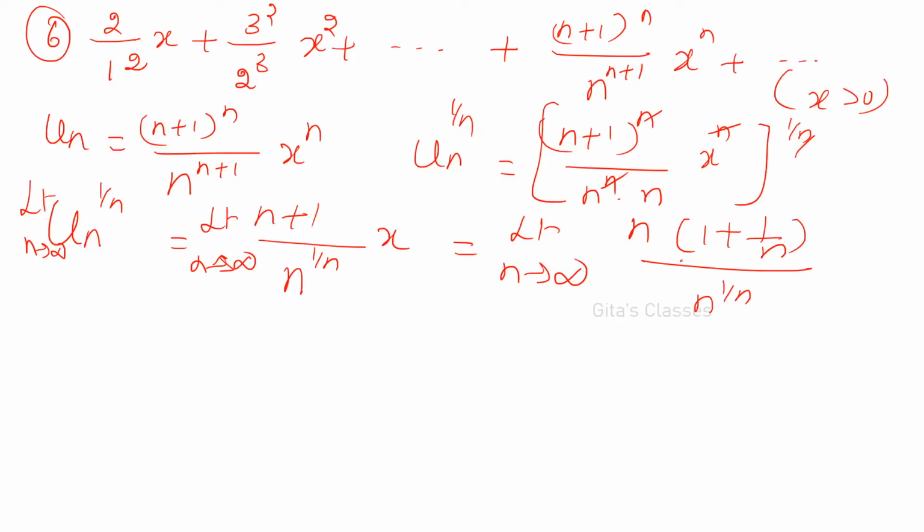Here n plus 1 the whole power n, you will have n plus 1 in the numerator; in the denominator one more n will be there, n into n power 1 by n. So this n and n will get cancelled, into x also. Therefore as n tends to infinity, this will become 1, this will become 0, therefore only x you will get, right? Therefore by root test,